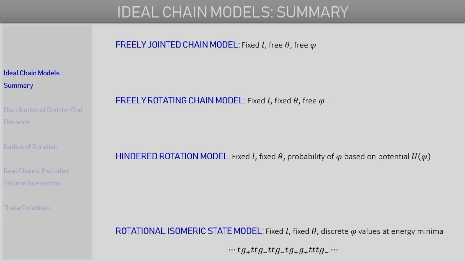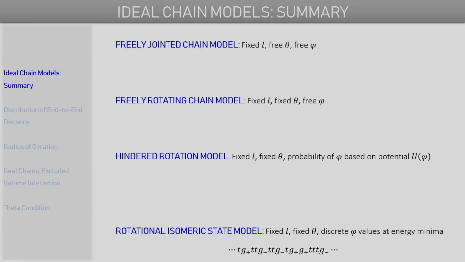Essentially the rotation in this model is hindered due to the presence of a certain potential, and only torsion angles where this potential energy is favorable, or which correspond to low energy conformations, are the ones which are more favored in this model.